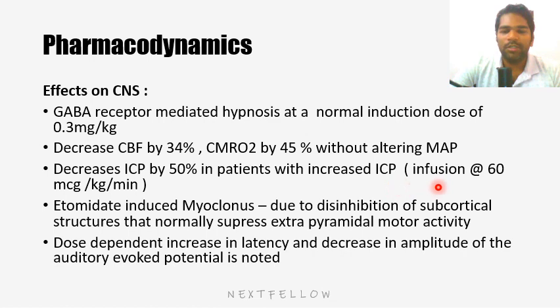If the infusion is kept at 60 microgram per kg per minute, take it from me, I have never seen etomidate being used to reduce ICP, because continuous infusion of etomidate will cause adrenal cortical suppression, and we don't want that to happen in a patient sitting in the ICU, because adrenal cortical hormones are your stress hormones, and these hormones should be high in a patient with disease.